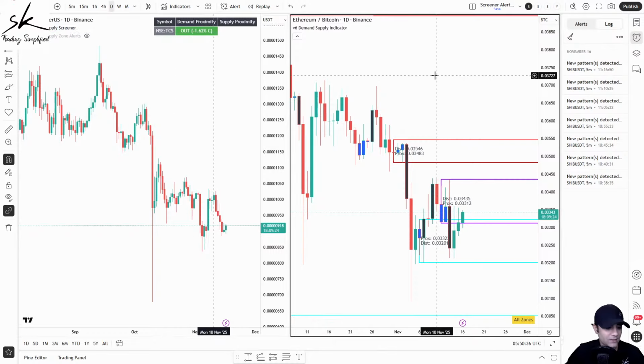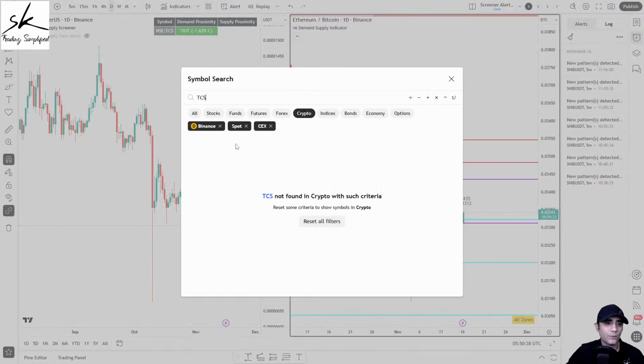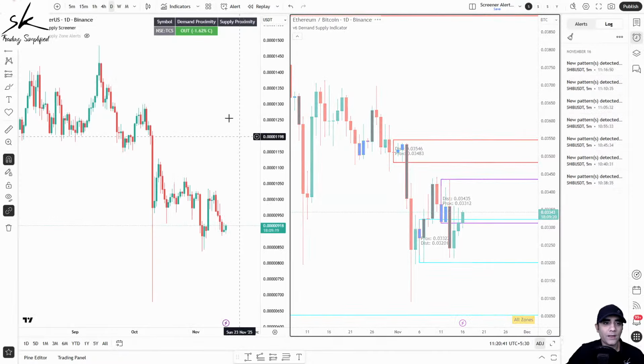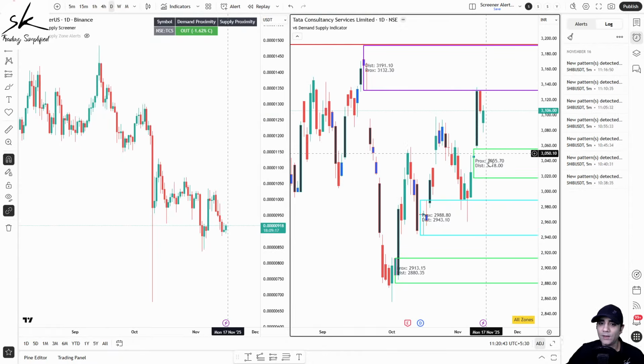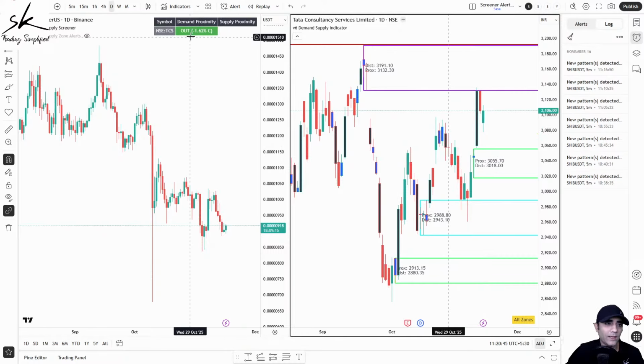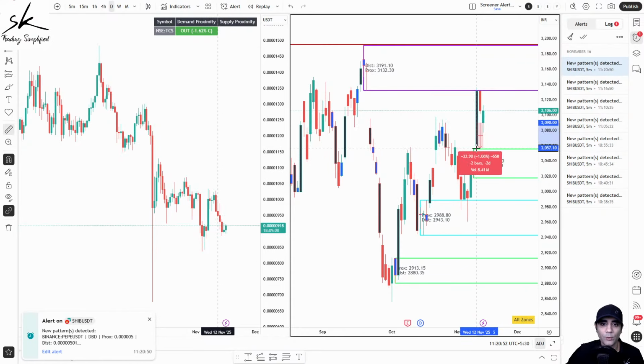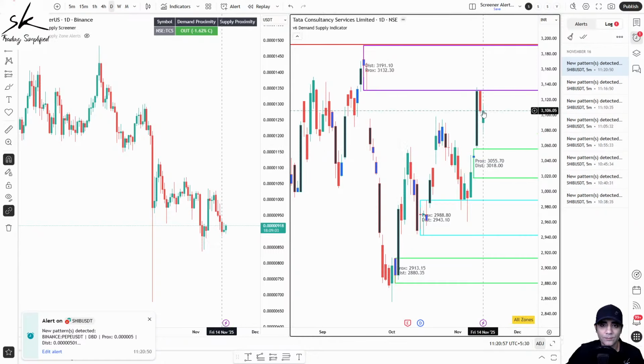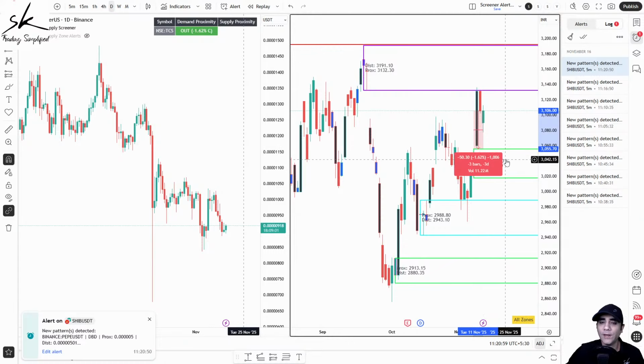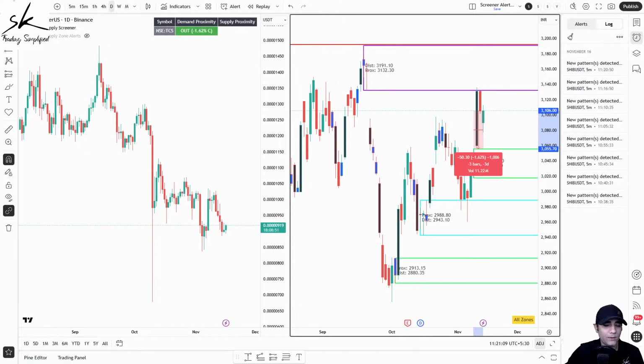So for example, if I go to TCS, you will see that on TCS, my current candle will be closer to a demand area. Can you see we are pretty close to this demand? And again, it is telling me that from the closing, we are about 1.62% away, which means from here, if we move down 1.62%, we will be entering into this area of demand. So you can see I just got a notification for the alert. So if I again look into this, you will see that it is telling me, let me check from here.